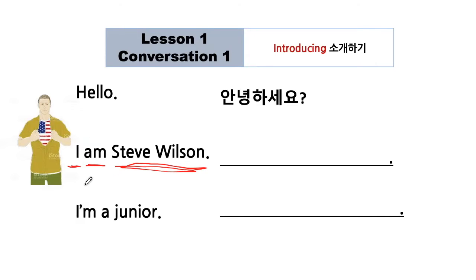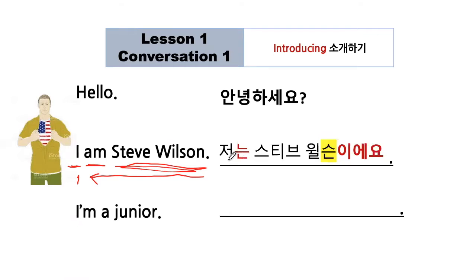And then you will go to the end of the sentence and come to the verb, like this order. So in Korean, I, Steve Wilson, am, that kind of sentence order we have. So in Korean, we'll say 저는 스티브 윌슨이에요.